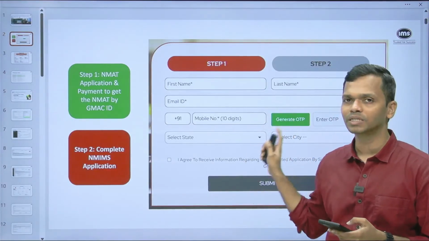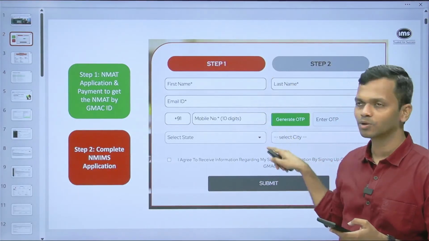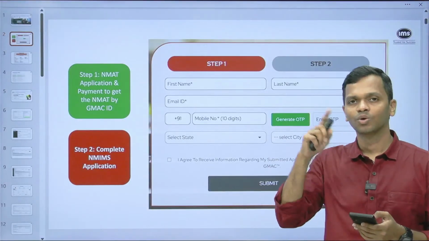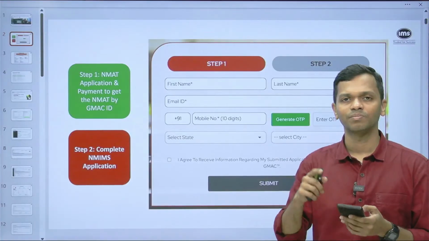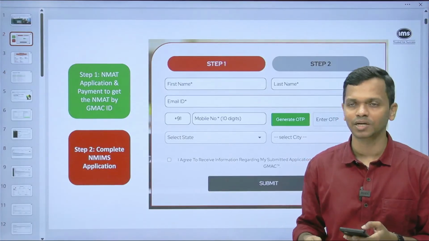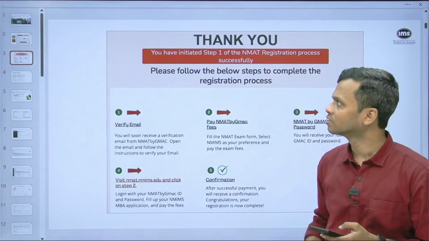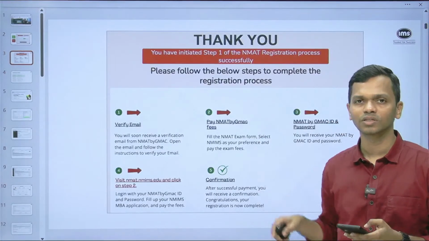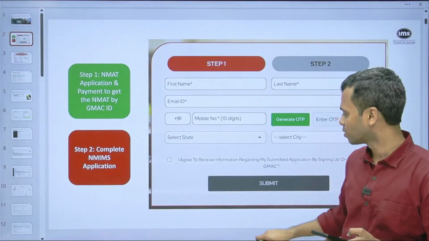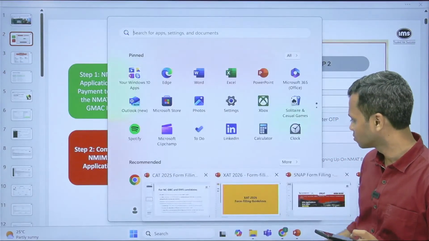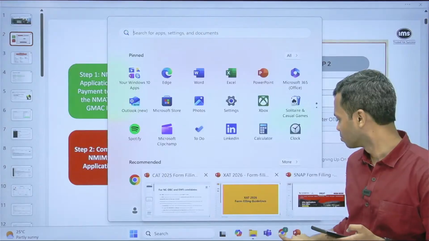You have to enter your data here, then go to the NMAT by GMAC website, enter information, create your account, make the payment, get the NMAT by GMAC ID, come here, and then complete step 2. Only then will you be able to access it. So I would suggest that you have a look at the detailed videos. It will really help you.